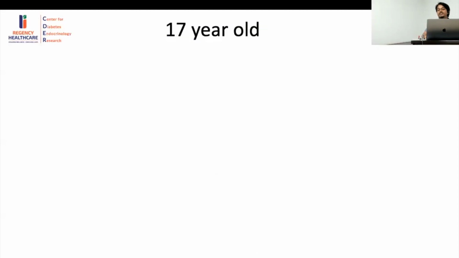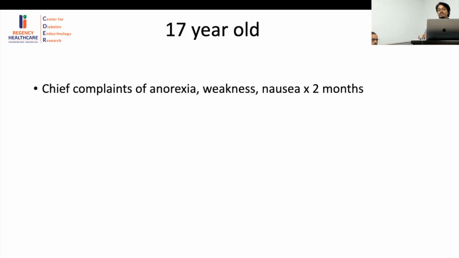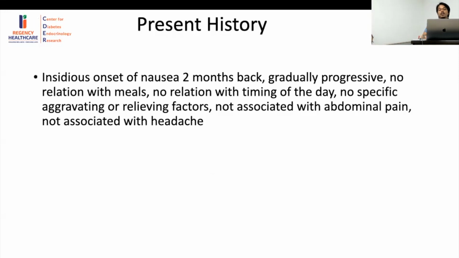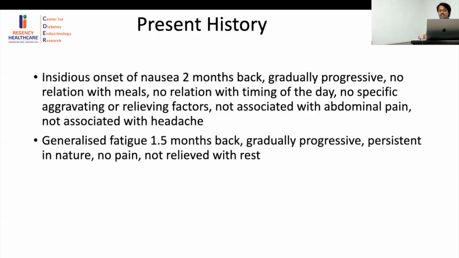Now, this was the case of a 17-year-old boy who presented to us last month. He had chief complaints of anorexia, weakness, nausea for the last 2 months. Coming to the present history, it was insidious onset of nausea 2 months back, gradually progressive, no relation with meals, no relation with timing of the day, no specific aggravating or relieving factors, not associated with abdominal pain and not associated with headache. There was generalized fatigue also for the last 1.5 months, gradually progressive, persistent in nature, no muscular pain, not relieved with rest.